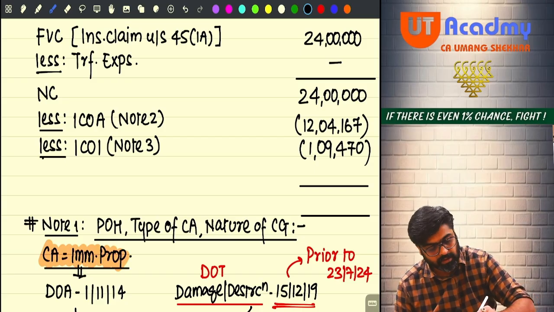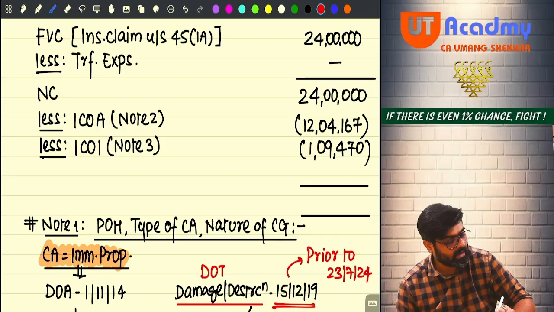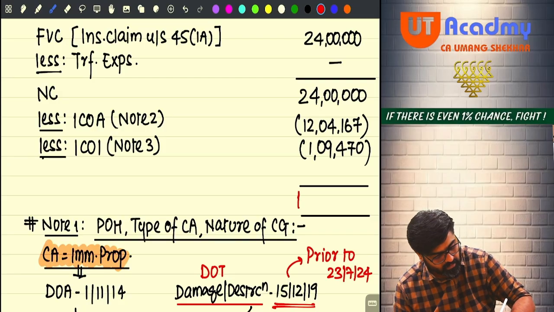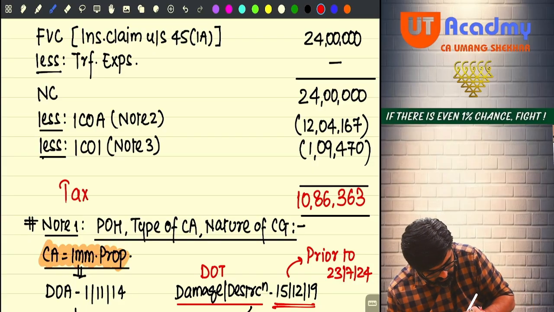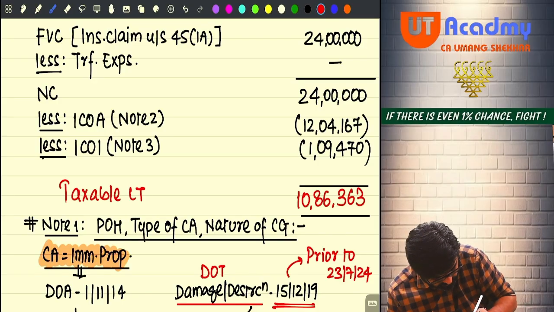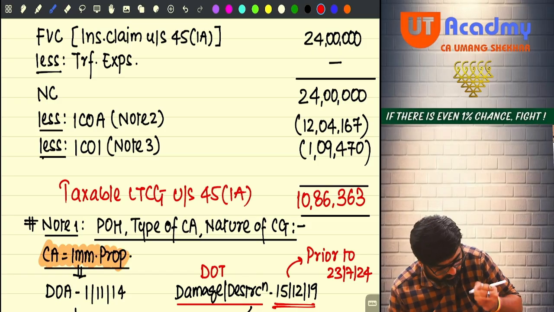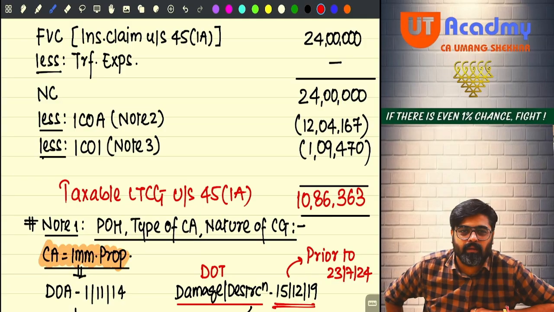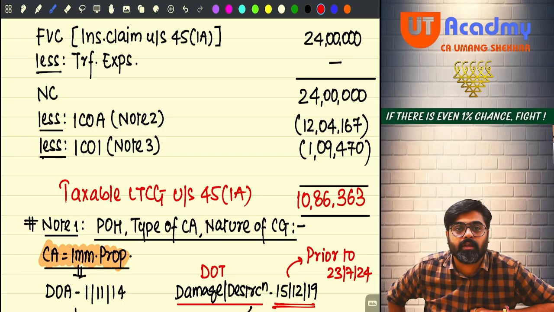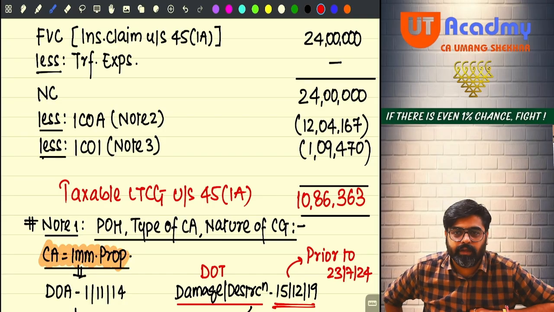Now 24 lakhs minus 12 lakh 4,167 minus 1,09,470. You are going to get 10 lakh 86,363. Can I say this is your taxable LTCG which you have computed as per section 45(1A)? This is not your normal capital gain. This is a capital gain calculated as per the provisions of 45(1A). This is the capital gain arising on receipt of insurance claim on damage or destruction of your capital asset.